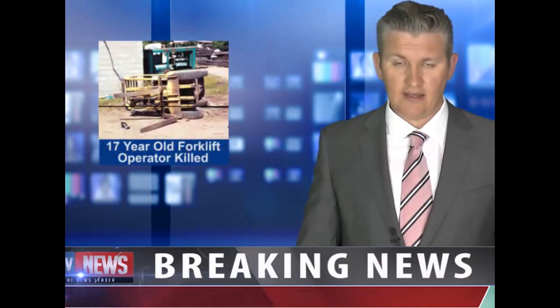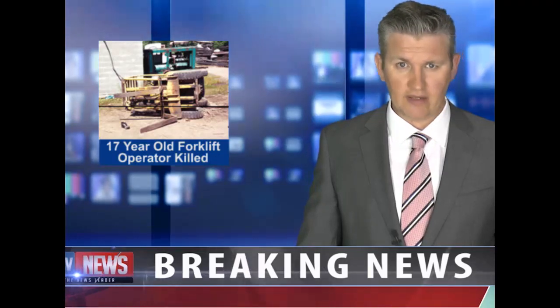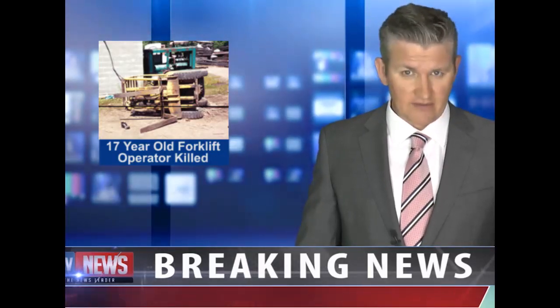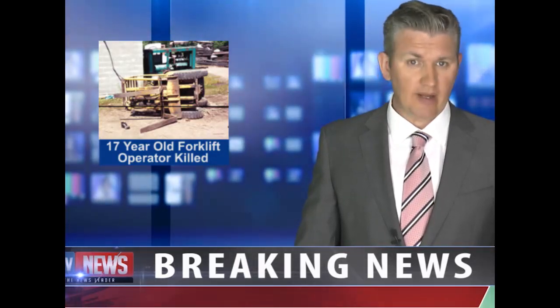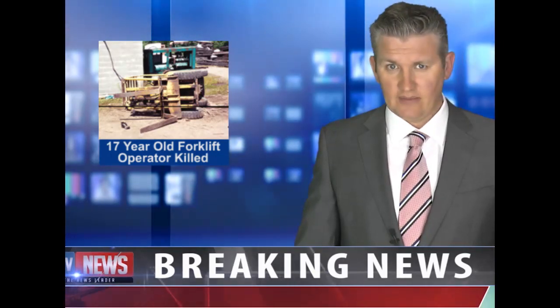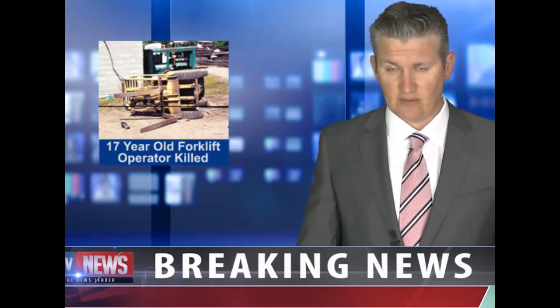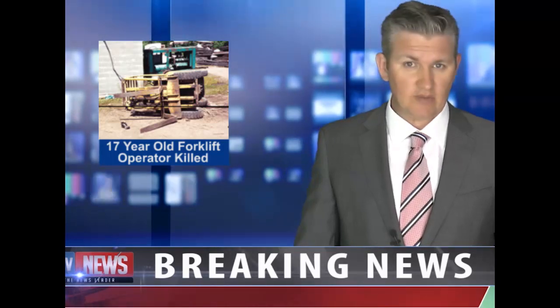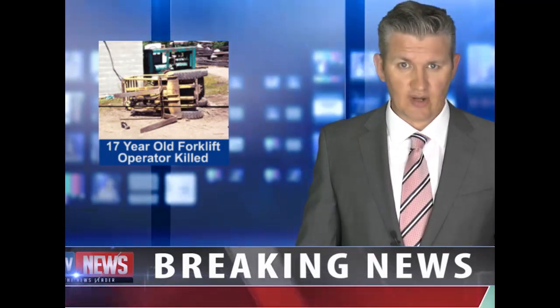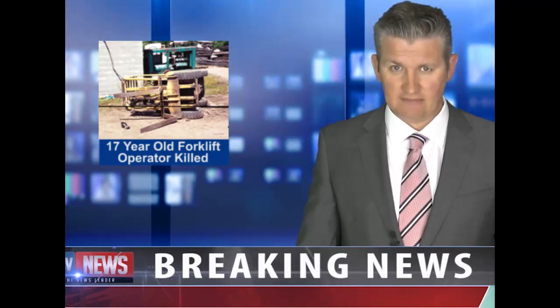And tragic news out of Tampa, Florida today. A 17-year-old forklift operator was killed when his vehicle overturned. Police say that the operator was not properly trained, was carrying a passenger the vehicle was not designed for, and was below the legal age to drive a forklift, which is 18.